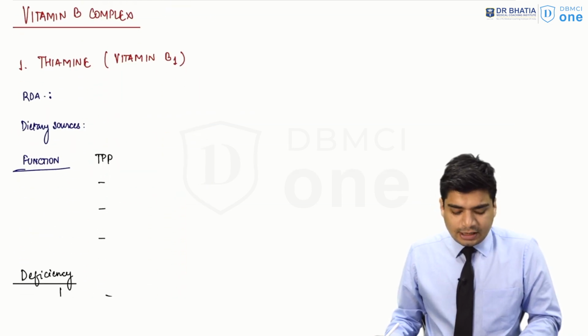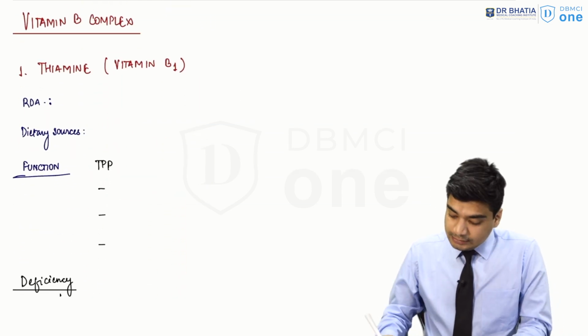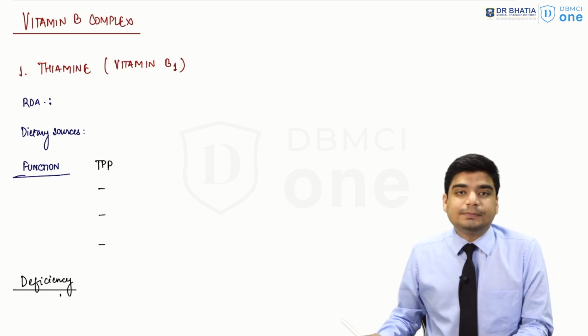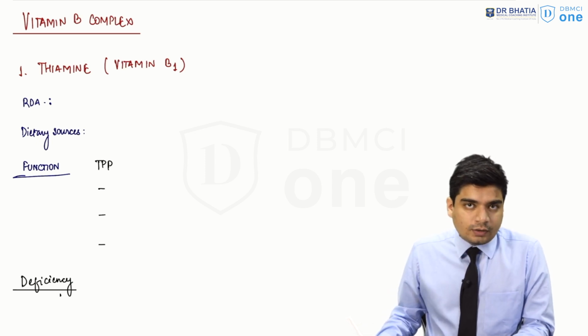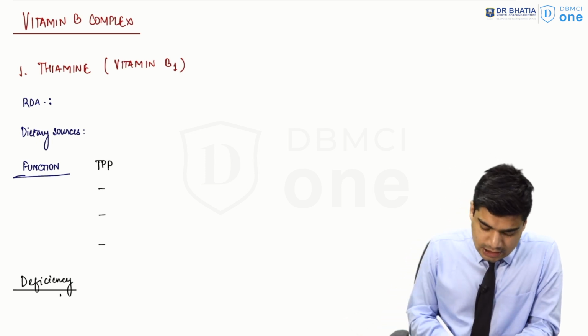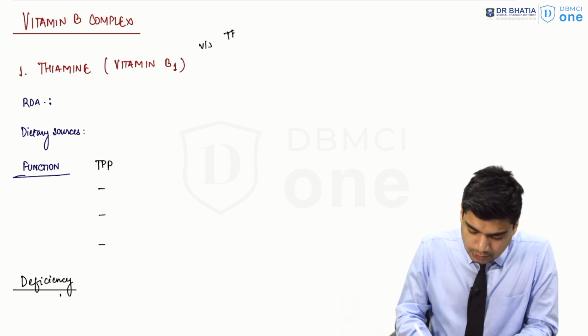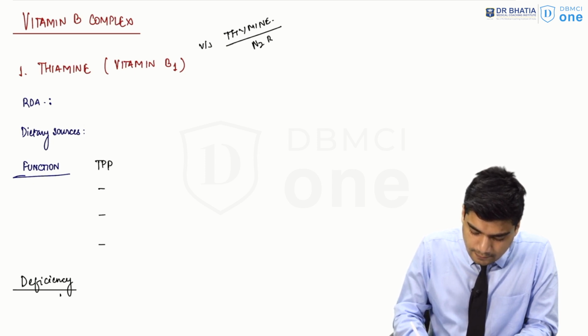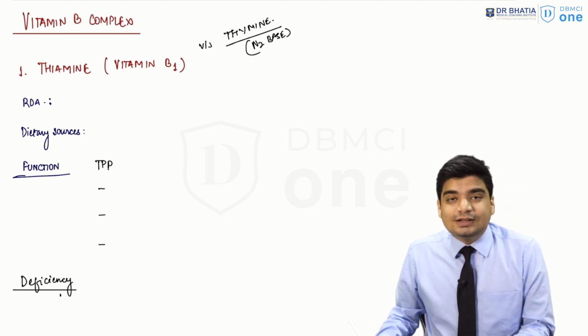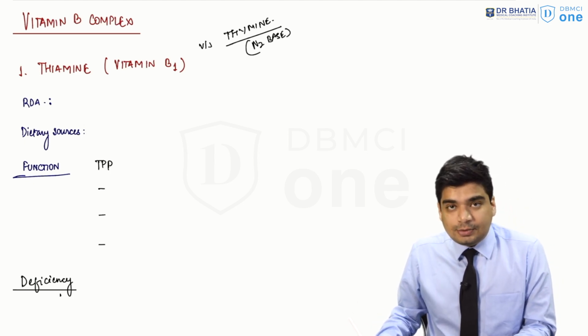Now, the first vitamin that I'm going to discuss in the vitamin B complex is vitamin B1, which is also known as thiamine. I want you to carefully look at the spelling of thiamine. Thiamine. All right. And this is different from thymine, which is a nitrogenous base present in DNA. The reason I'm specifically asking you to look at the spelling is because it's a previous year question.